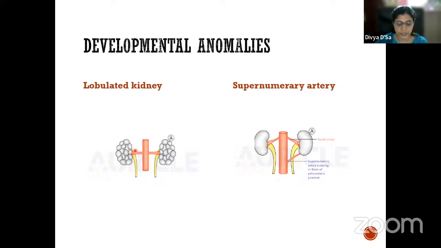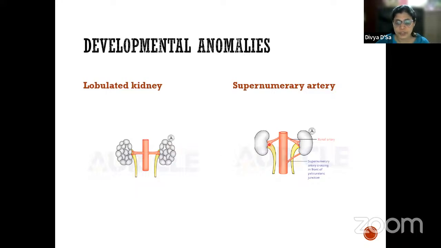This lobulation actually disappears during the first year after birth. If you take a newborn's kidney and see it under ultrasound, you will see it lobulated itself. Only later on, by the end of the first year, it will form a single kidney. If this fails to happen, it results in a lobulated kidney.